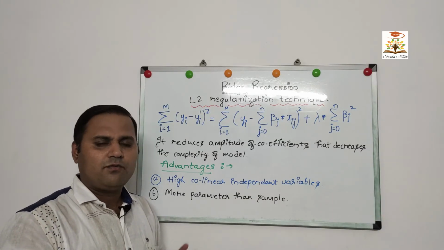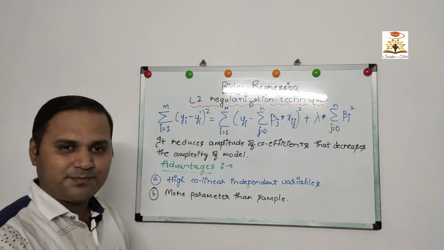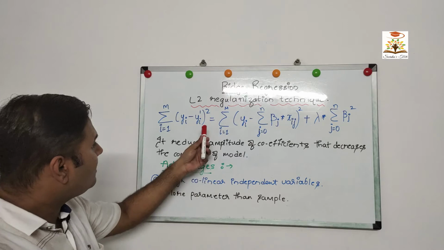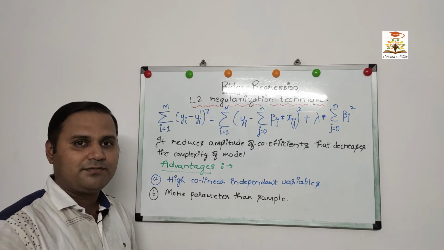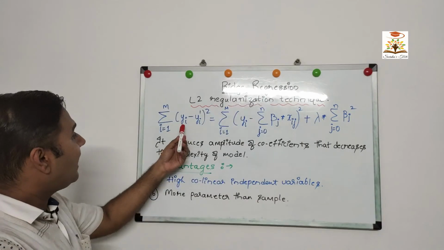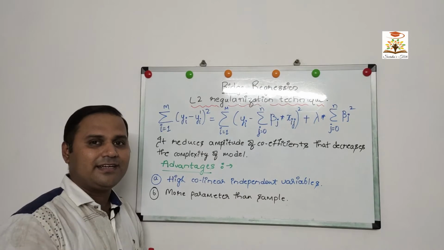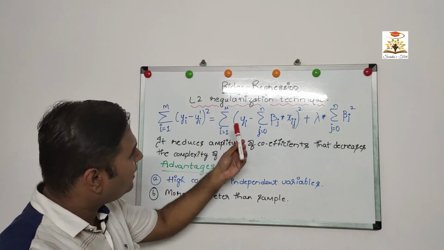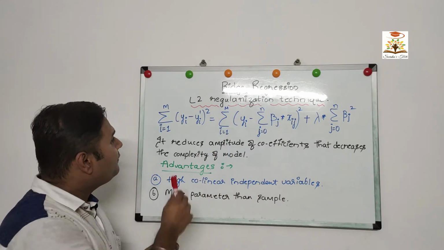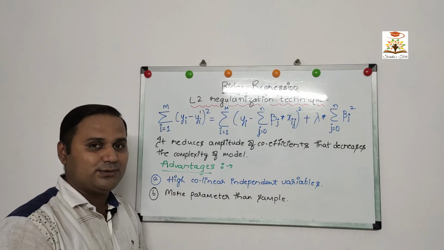The equation for ridge regression can be represented as this, wherein on the left hand side of the equation we have the error term squared, that is the actual value minus the predicted value squared, which is summed up for all the observations. On the right hand side of the equation, we have expanded our predicted values.